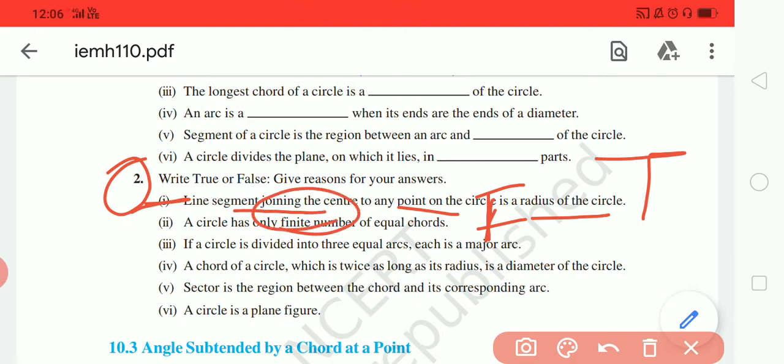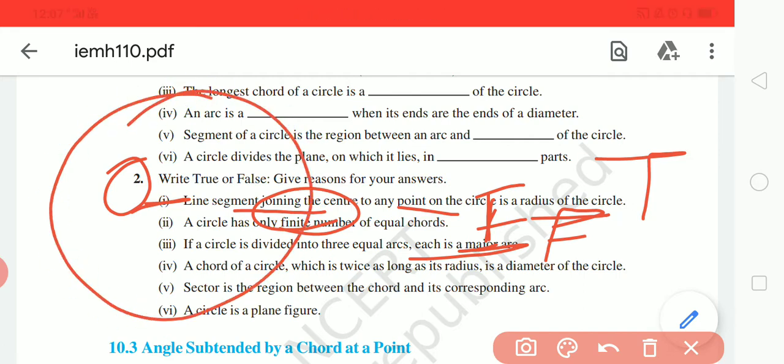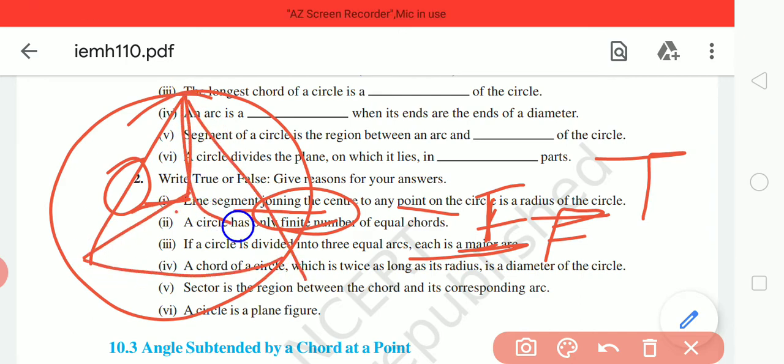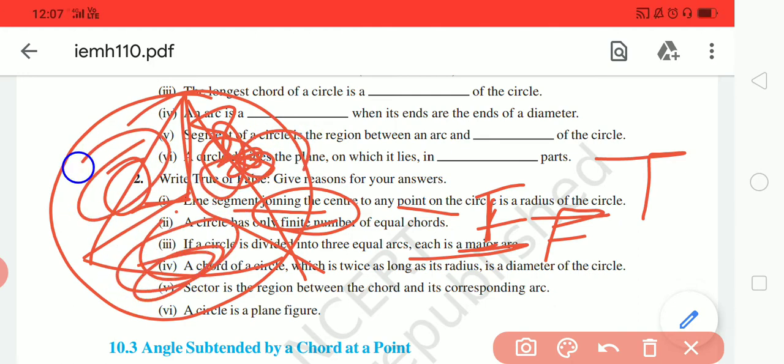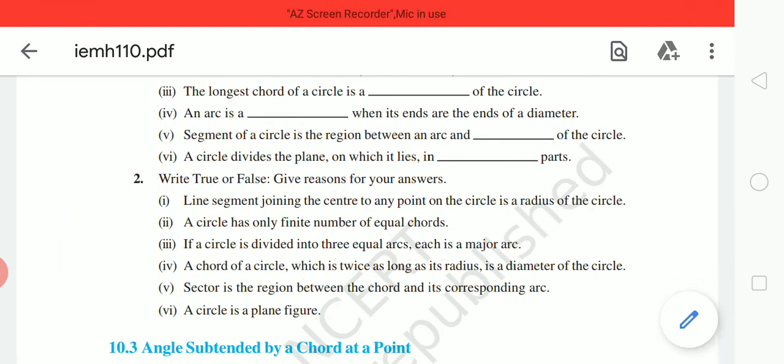If a circle is divided into three equal arcs, then all are major. It is false, because it is not possible to have all major arcs. If you divide like this, your circle, this is minor, this is also minor, and this is also minor arc, right?